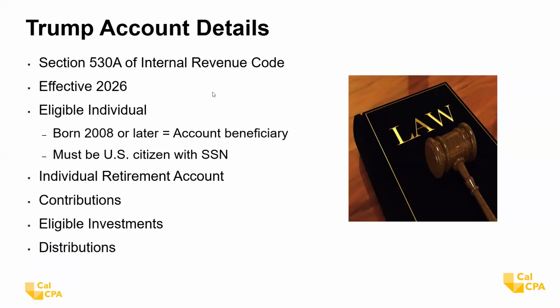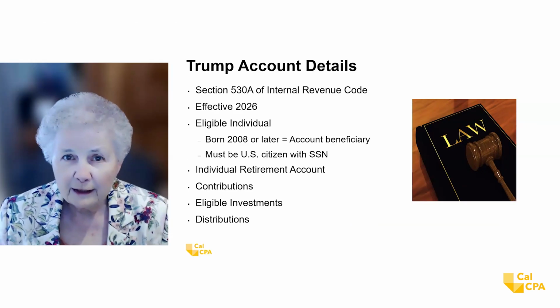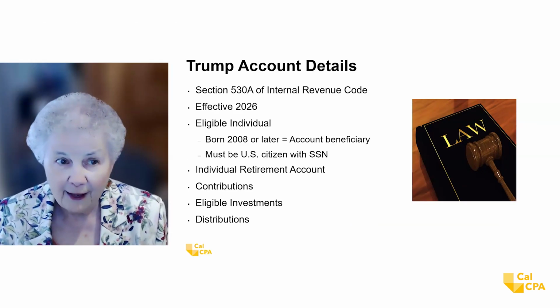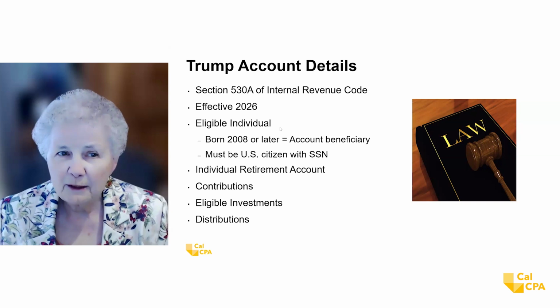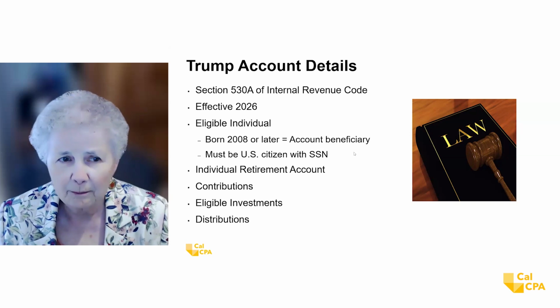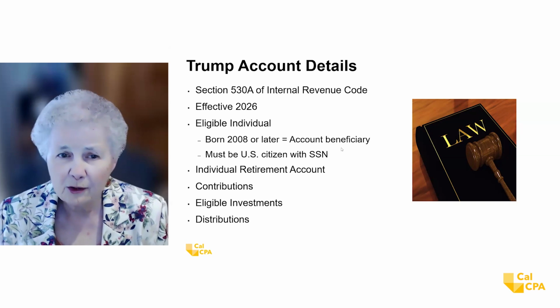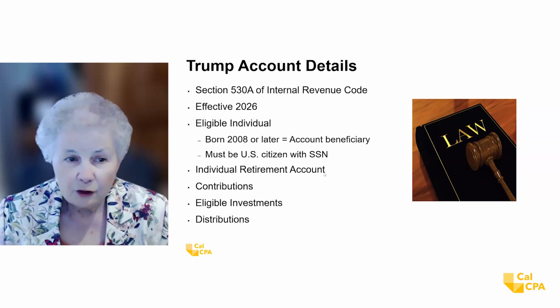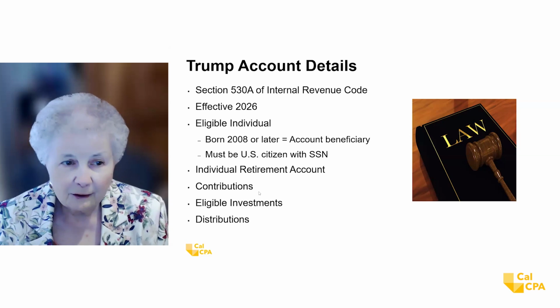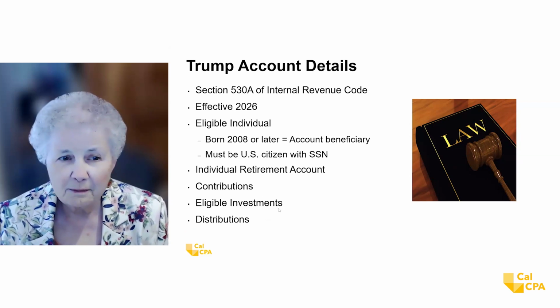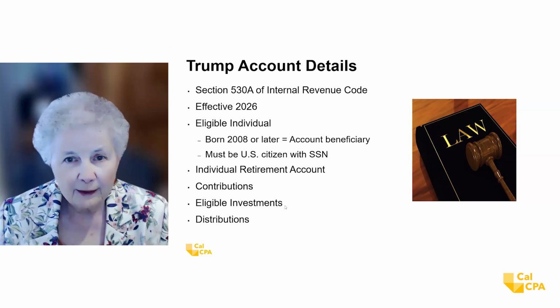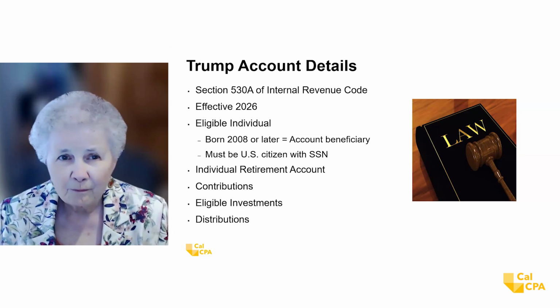So to start off with, here's the Trump account details. It's a new section of the Internal Revenue Code, Section 530A. Effective 2026. Remember that. The accounts have to be for an eligible individual who was born 2008 or later, and we call that person the account beneficiary. And that account beneficiary must be a U.S. citizen with a Social Security number. They're just like an individual retirement account, but we need to know about contributions, eligible investments, and distributions.